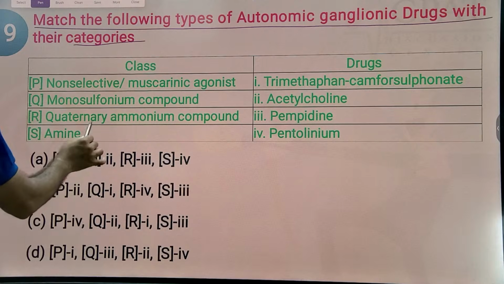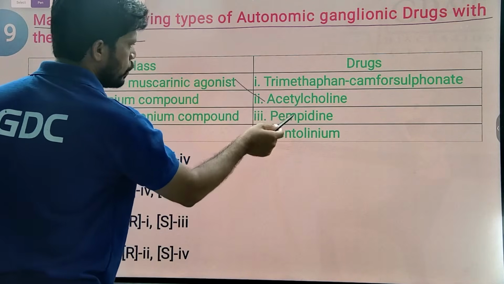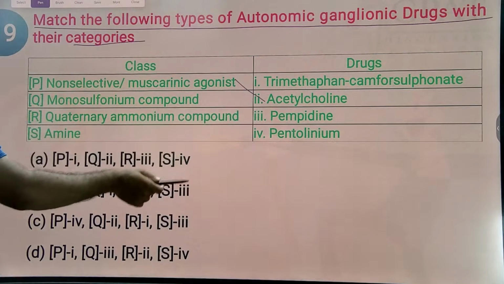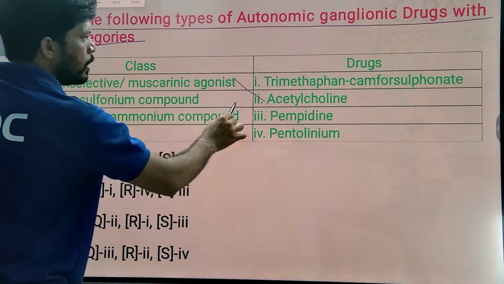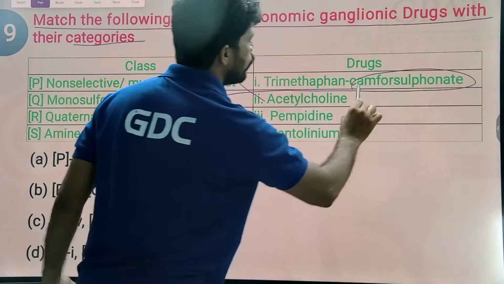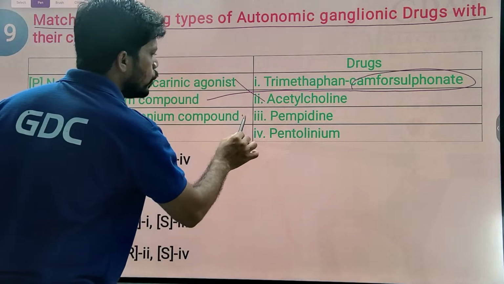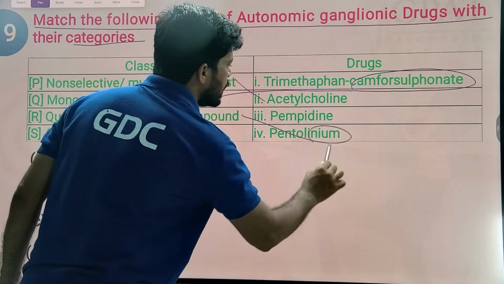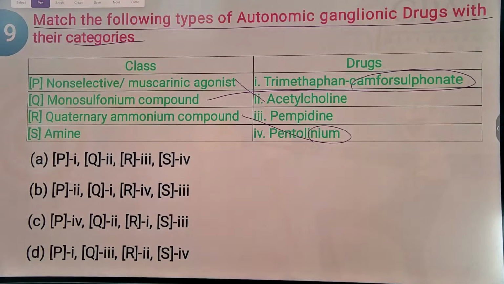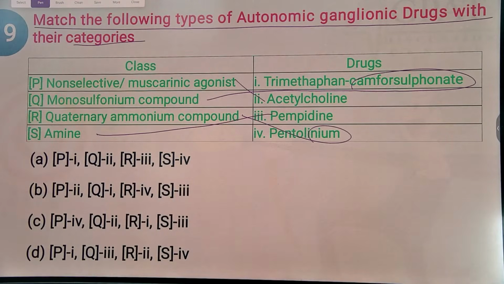Okay. So here non-selective or muscarinic agonist. Generally acetylcholine, here it is a muscarinic agonist or parasympathomimetic. Monosulfonium compound: generally trimethaphan camphorsulfonate, it is a monosulfonium compound. Pentolinium, hexamethonium: quaternary ammonium compounds, and amine mecamylamine, pempidine.